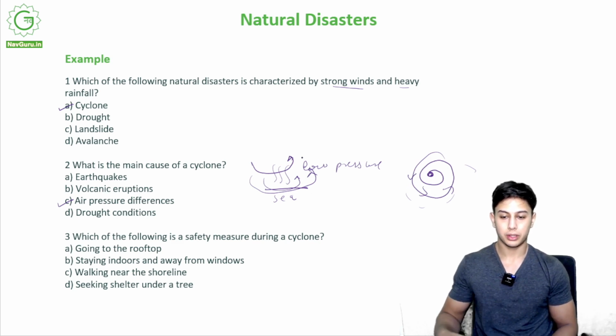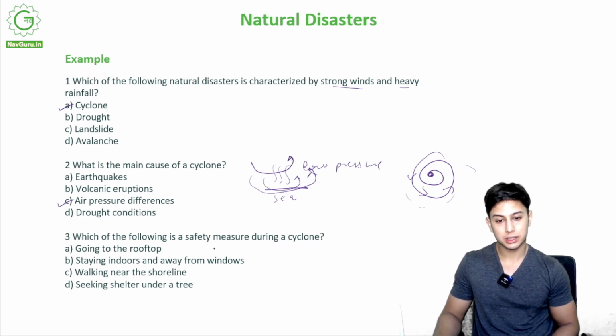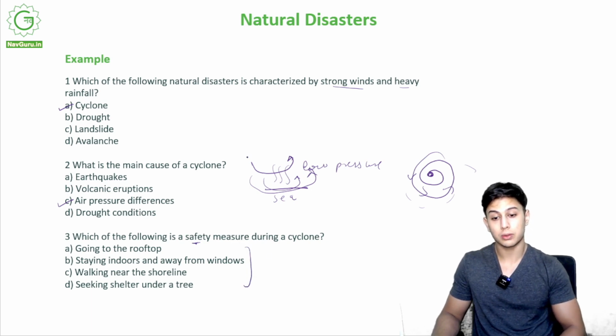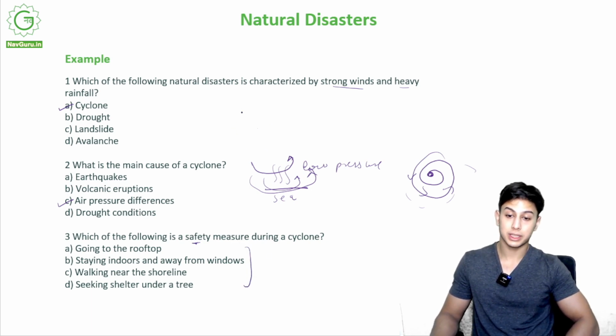Okay, now which of the following is a safety measure during a cyclone? Out of these, which is a safety measure that we do when there is a cyclone? Going to the rooftop, staying indoors and away from windows, walking near the shoreline, seeking shelter under a tree. So out of these, what should we do during a cyclone? It is staying indoors and away from windows, right?